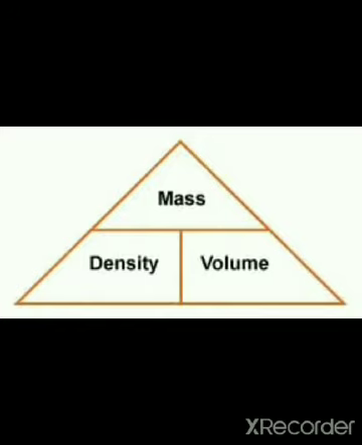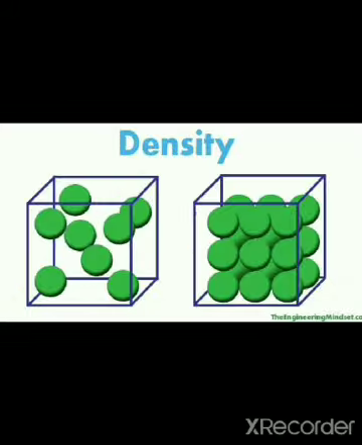What is density equal to? Density is equal to mass by volume. What is the SI unit of density? It is equal to kilogram per meter cube. But this unit is large. So chemists usually express density in gram per centimeter cube.